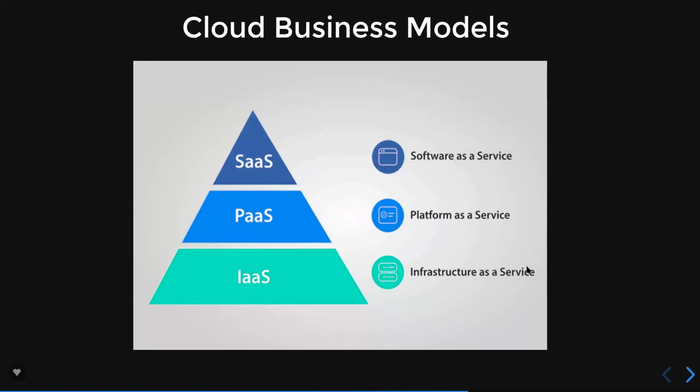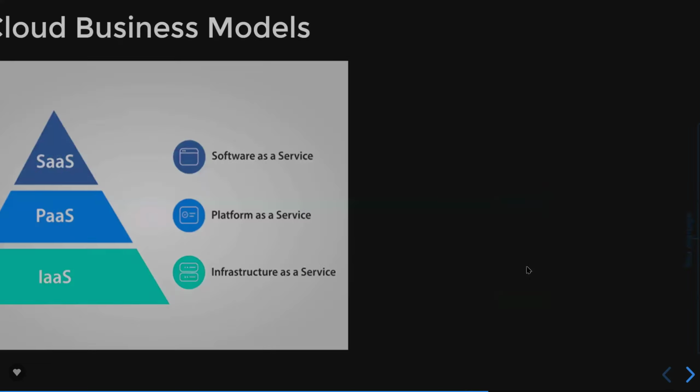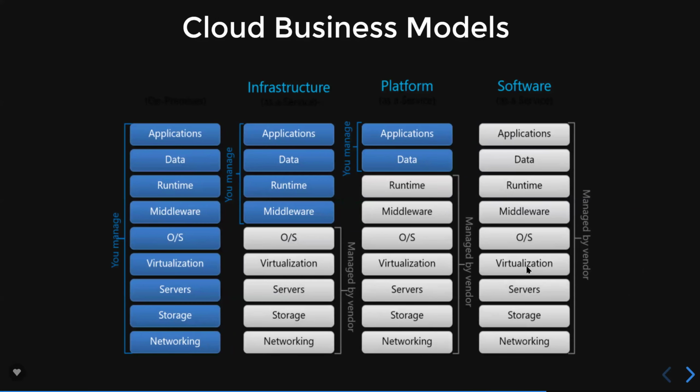Also, in the space of cloud business models, everyone talks about this when you join any company or want to buy any product. In meetings and calls, they mostly say, hey, this is a PaaS product, this is a SaaS product, this is an IaaS product. What do you mean by that? Each and every cloud business, when they make money, wants to target all sets of customers. That means they need to have different business models. Similarly, in cloud, they have multiple business models, and the three most common are SaaS, PaaS, and IaaS. I'm going to talk more about this in tomorrow's session.